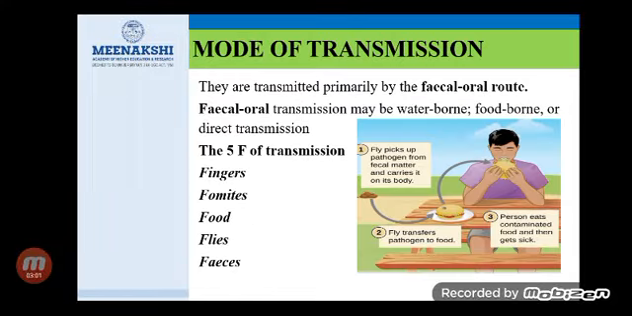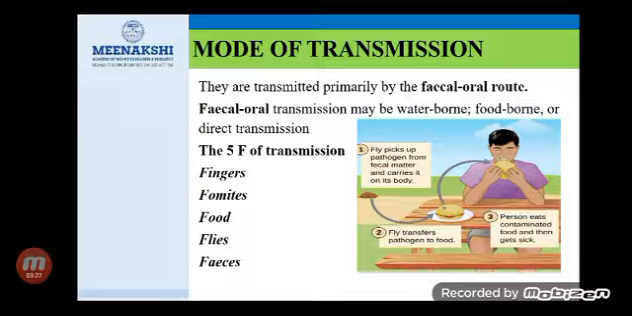Next, we'll move on to the modes of transmission. Diarrhea is transmitted mainly by the fecal-oral route, that is, the water which gets contaminated with feces, and the food gets contaminated by the fecal matter, or by direct transmission with the feces.